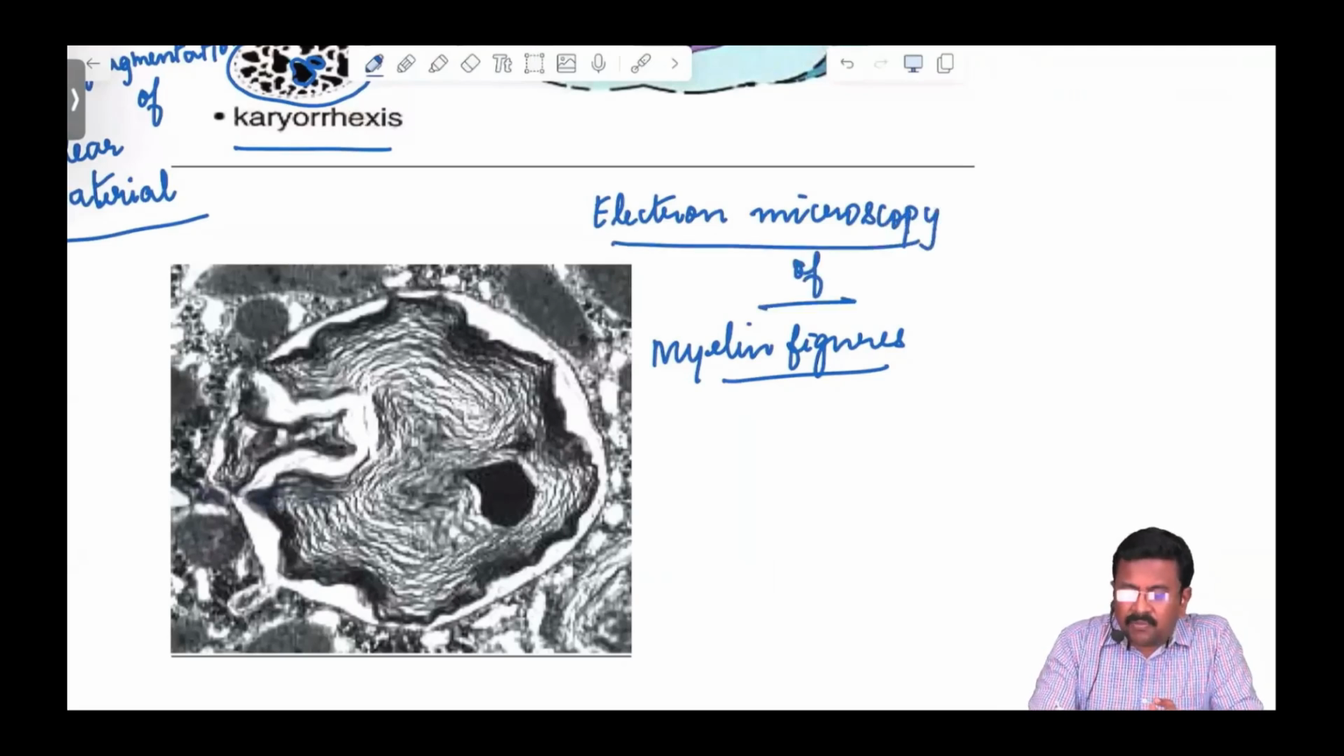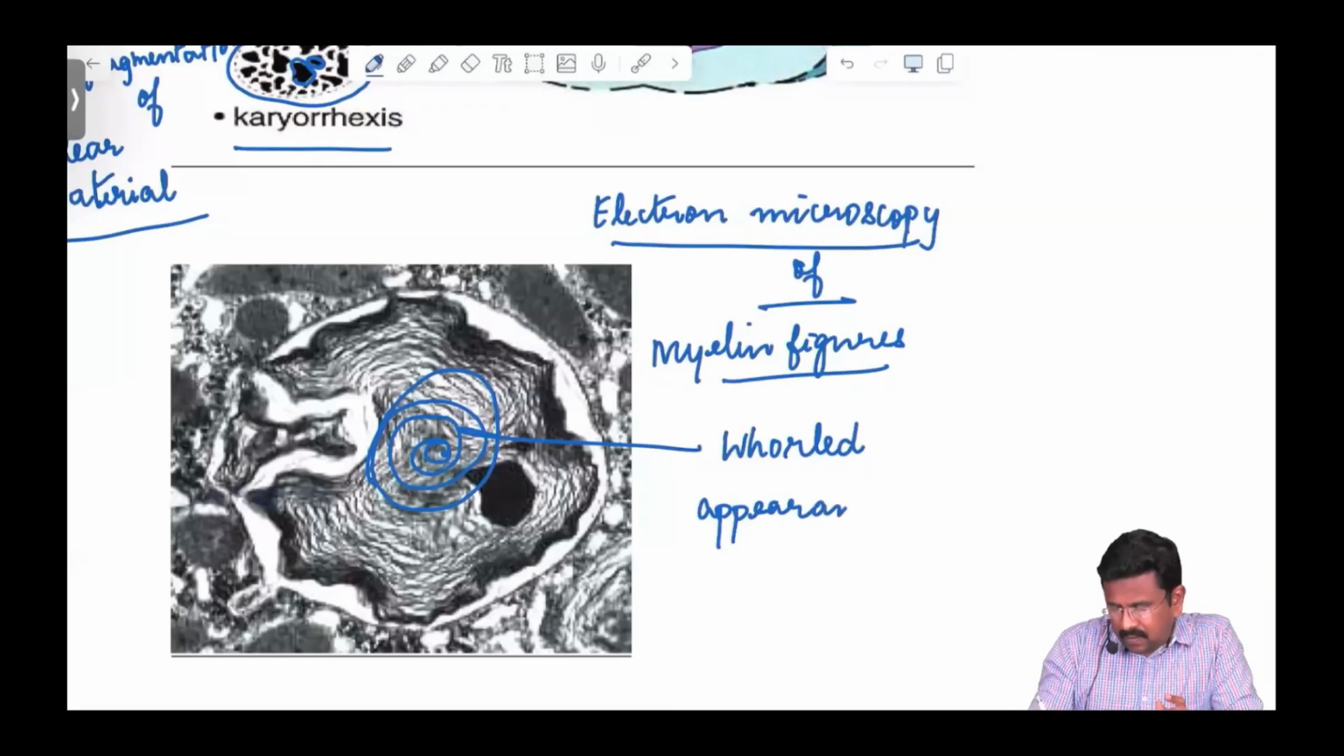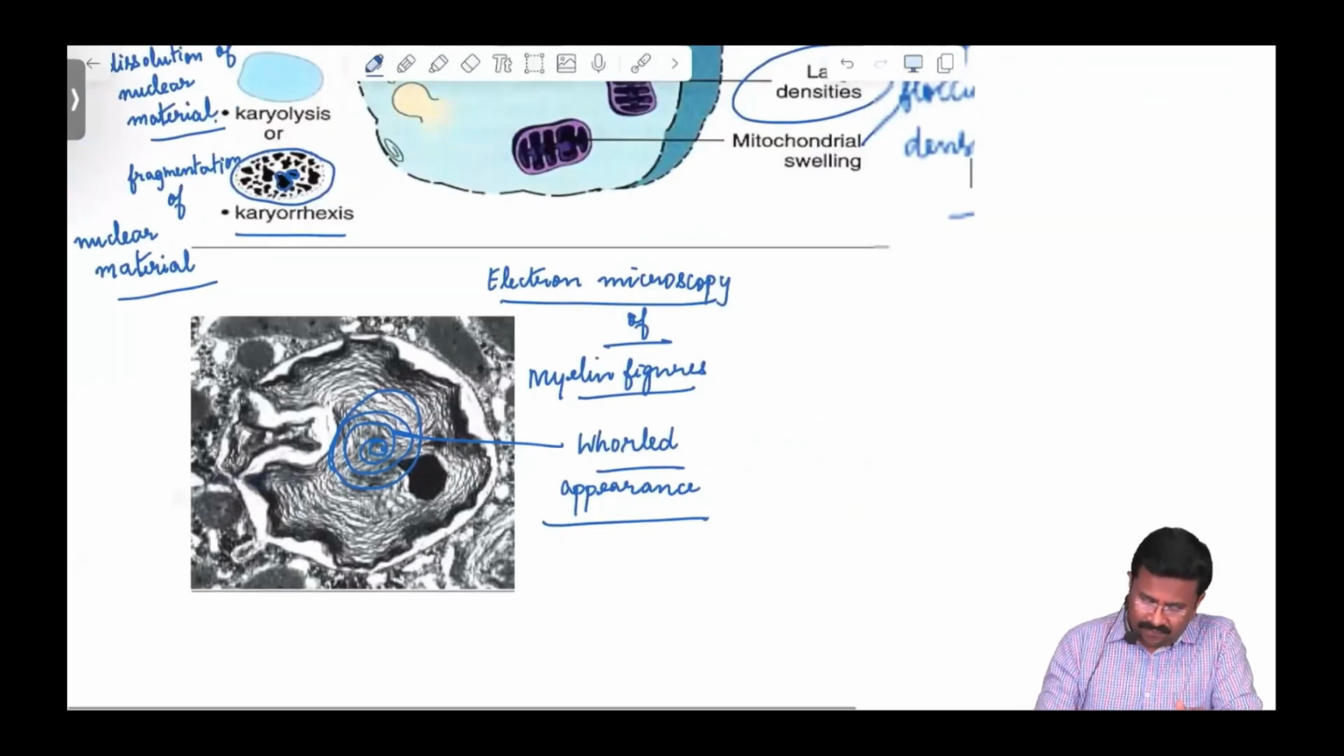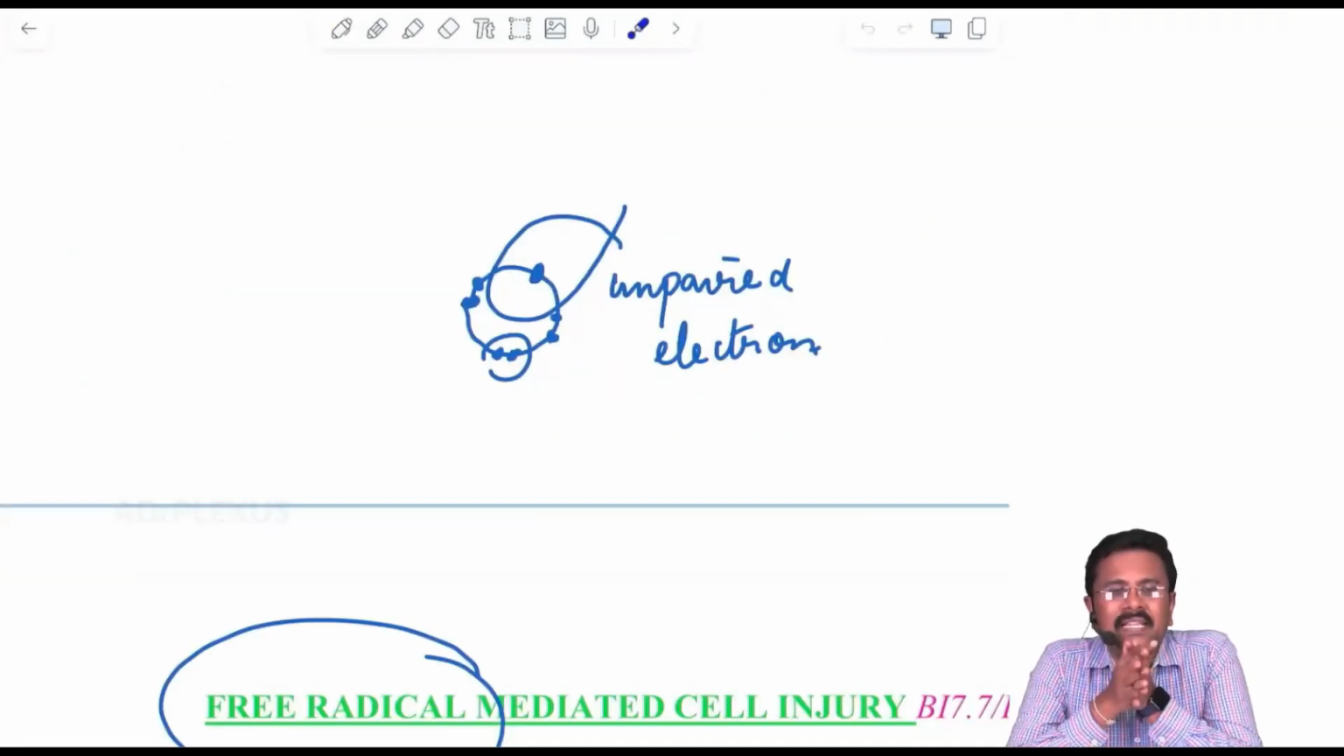So remember, it is phospholipids plus calcium. This is that world appearance. Yes, remember this, guys. Okay, so we are starting that free radical mediated injury.